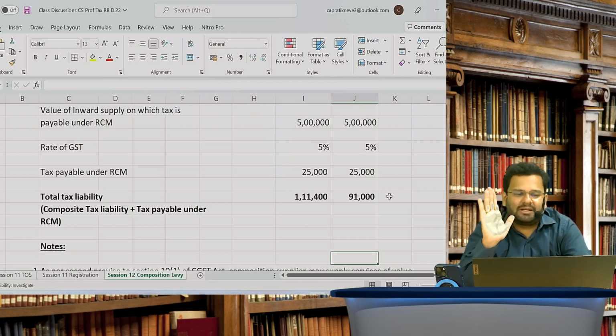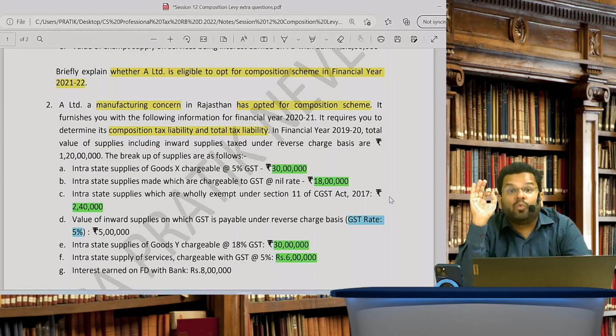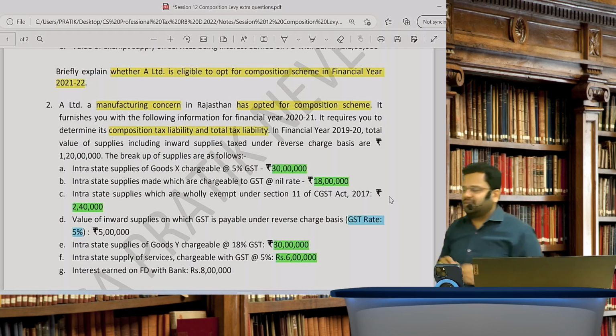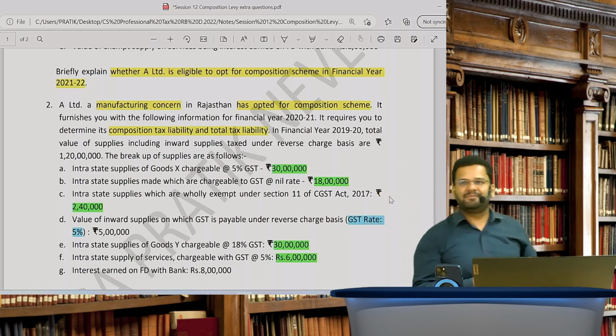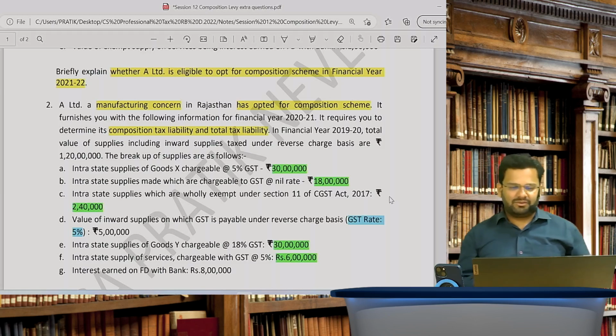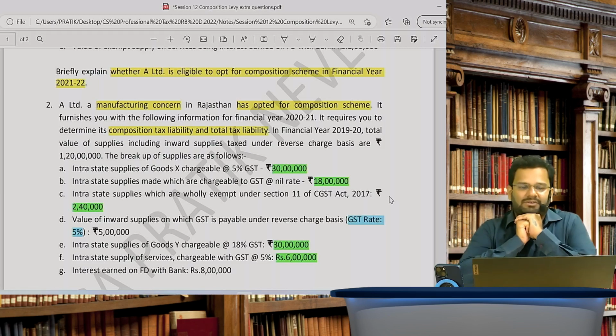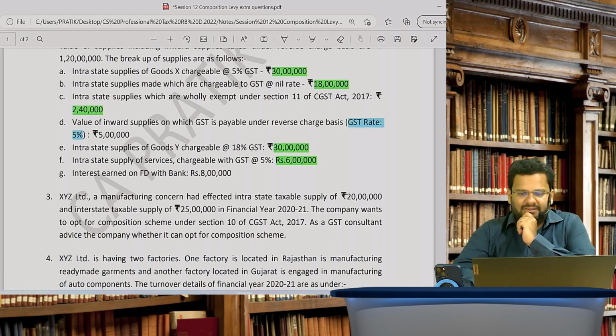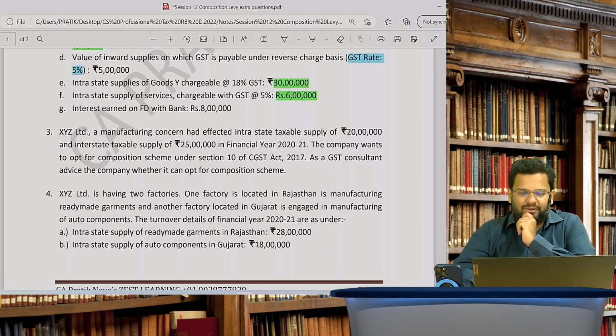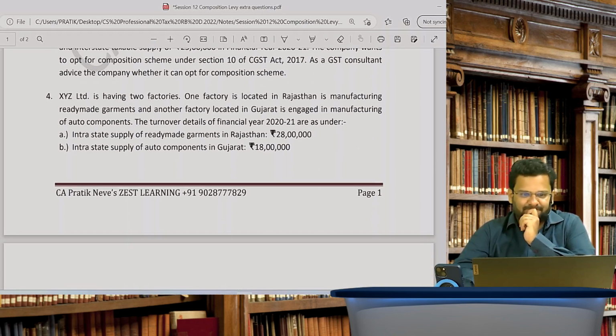So take your time and tell me whether this second question is understood in the correct sense. Because a lot of things are worth understanding in this second question. Those who have understood well, please say yes in the chat window. Very good.